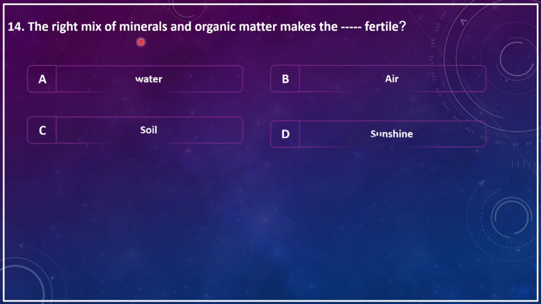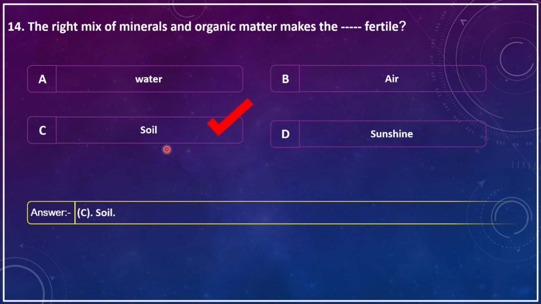The right mix of minerals and organic matter makes the dash fertile. A. Water, B. Air, C. Soil, D. Sunshine. The correct answer is C. Soil.